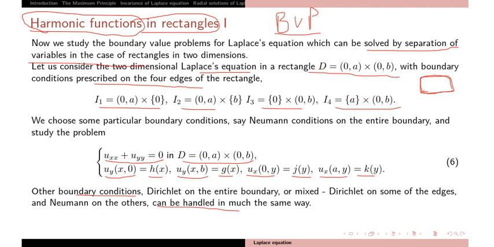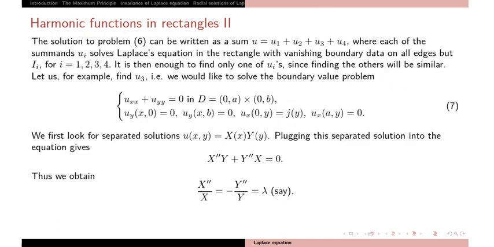So we are studying the Laplace equation with these boundary conditions. The solution of that problem can be written as the sum of 4 solutions u1, u2, u3, u4, where each of u1, u2, u3, u4 solves the Laplace equation in the rectangle with vanishing boundary data on all other edges.